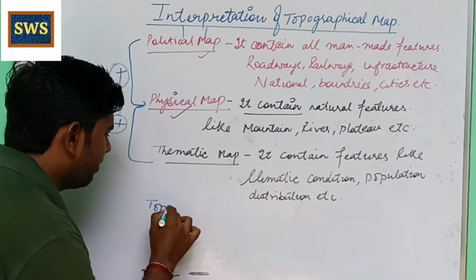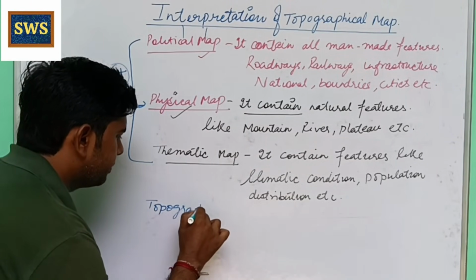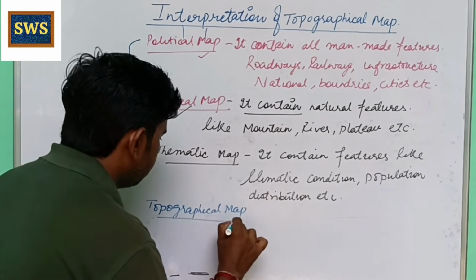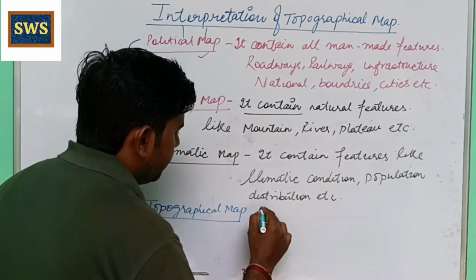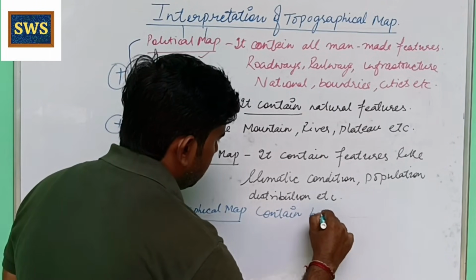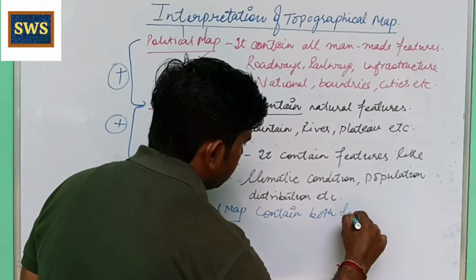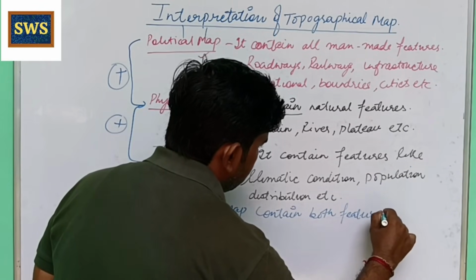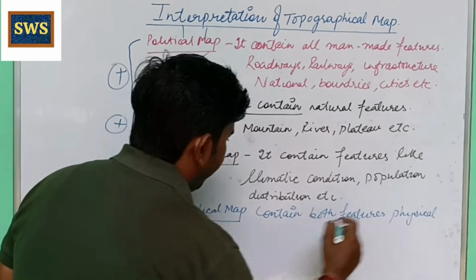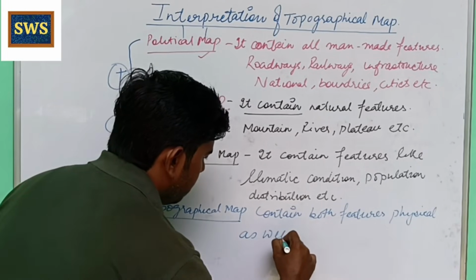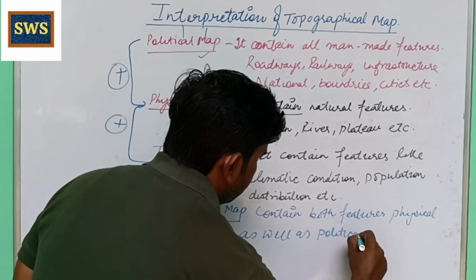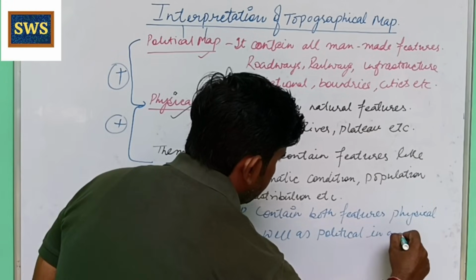It means a topographical map contains both physical as well as political features in a single sheet.